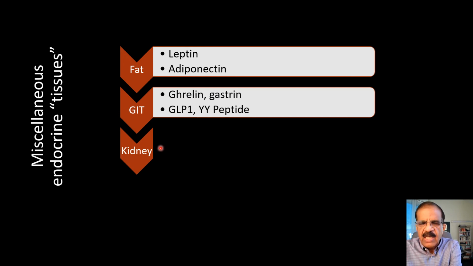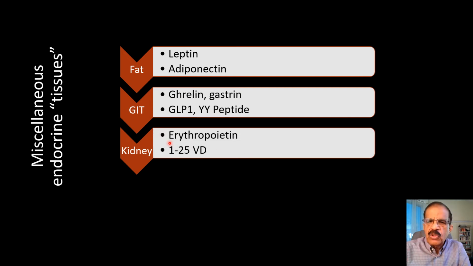Then kidneys, again an endocrine tissue. We know kidney as an excretory organ, but it has endocrine function also. The two examples: it produces erythropoietin in response to hypoxia. Erythropoietin is extremely important for hematopoiesis, for the red cell production, and we know that in many patients with chronic renal disease, erythropoietin level is reduced.